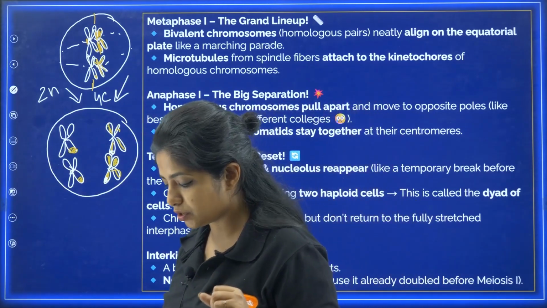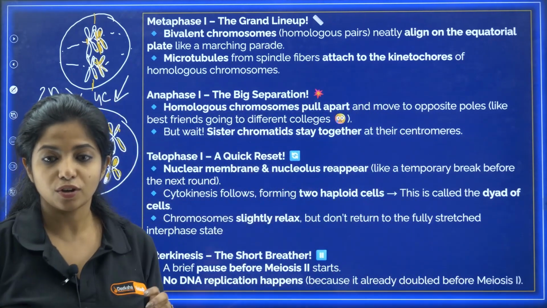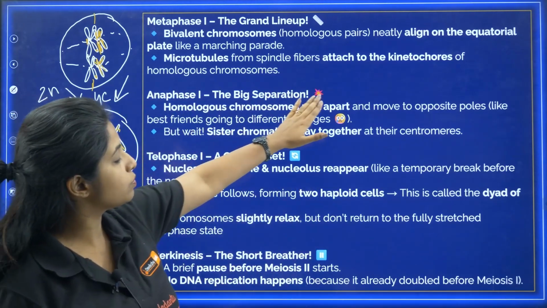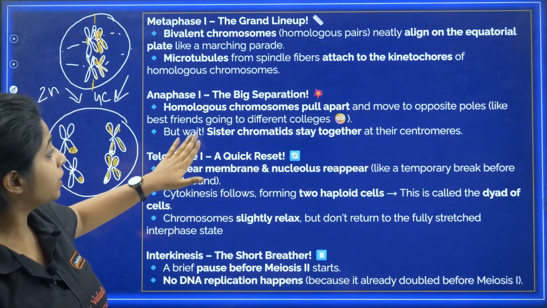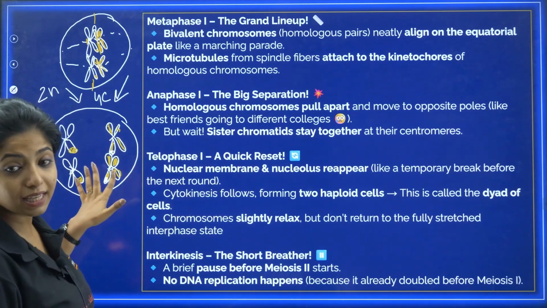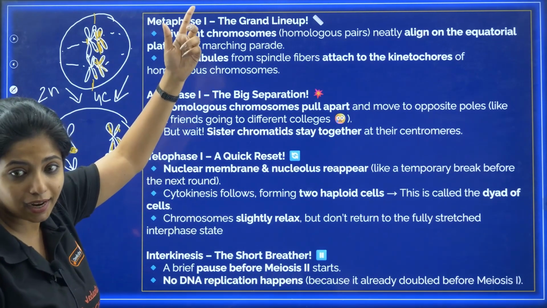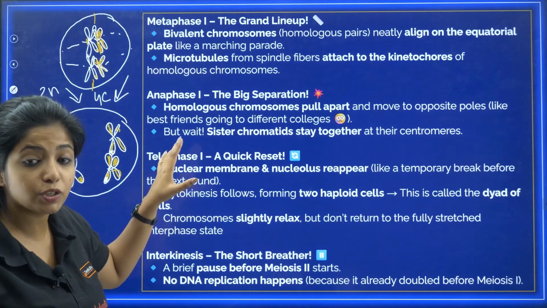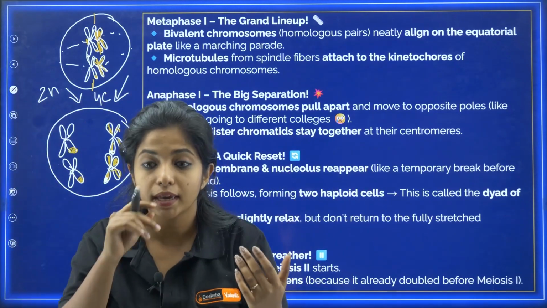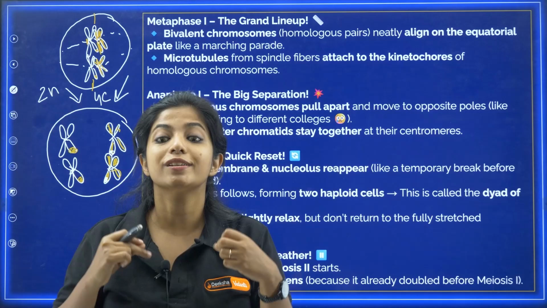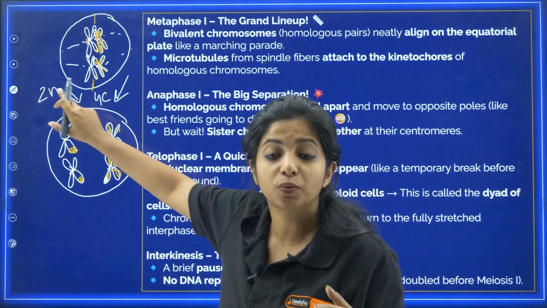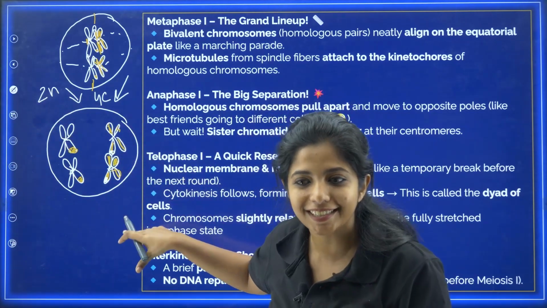Now, my dear children, what will happen in the case of telophase? In anaphase, if you read, homologous chromosomes pull apart and move to the opposite poles. But wait, sister chromatids stay together. Yes, the sister chromatids are here together, not like that. In mitosis, the sister chromatids were getting separated, which is why the number of chromosomes increased. But over here, the number of chromosomes still remains intact. Why? Because the sister chromatids are still there.